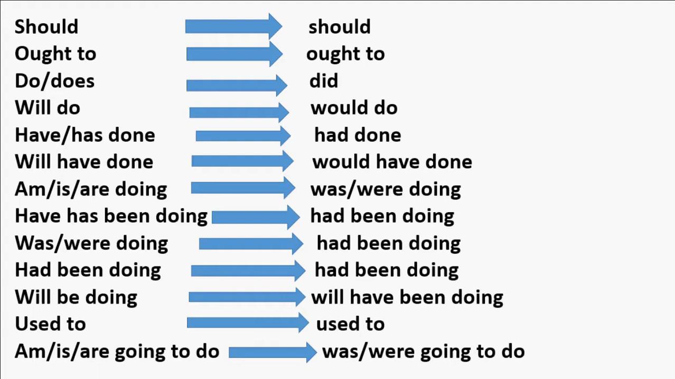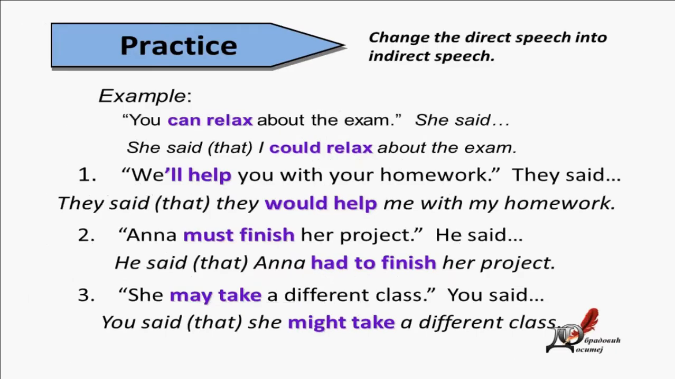Now examples. "You can relax about the exam," she said. Indirect speech: she said, with that or without that, I could relax about the exam. Direct speech: "We'll help you with your homework," they said. They said that they would help me with my homework. So will becomes would.